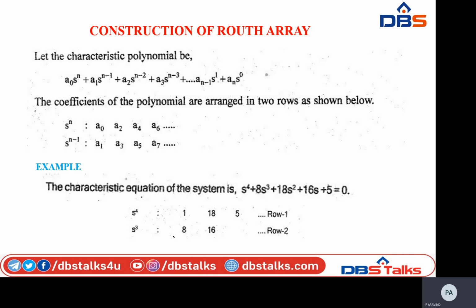See the example. My characteristic equation has highest power 4, which is an even number. So the first row of the Routh array, that is s^4, is formed by using the coefficients of even powers of s.